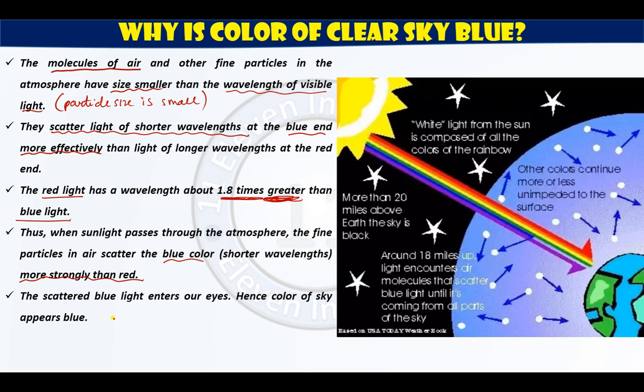Such colors are generally on the blue side, violet, indigo and blue, and out of which blue appears because naturally the proportion of blue color is more and sensitivity of our eye towards the blue color is also more. Hence we feel that the sky is blue. But actually the sky has no color, it is black. So when you are inside the atmosphere, you feel that sky is blue.